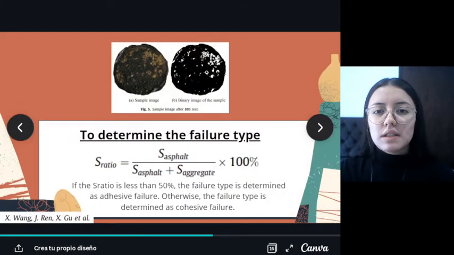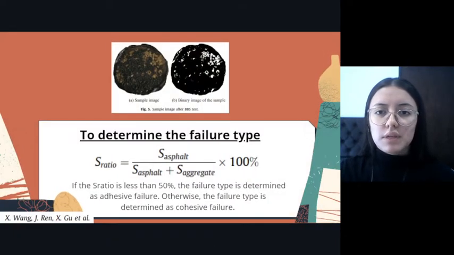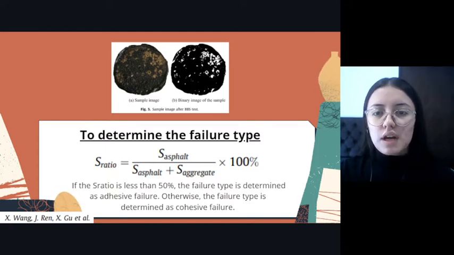To determine the type of failure, as evidenced in the picture, the white area is the aggregate surface and the black area is asphalt. Therefore, the surface area of the substrate covered by asphalt and the surface area of the substrate without asphalt can be calculated. If the surface area ratio is less than 50%, the type of failure is determined as adhesive failure. Otherwise, the failure type is determined as cohesive failure.